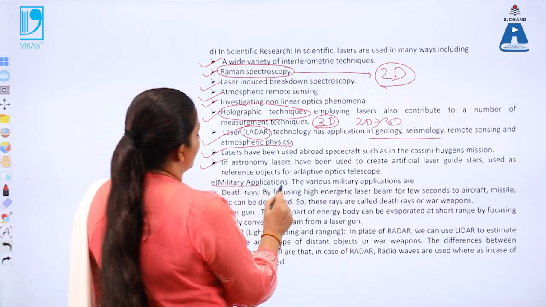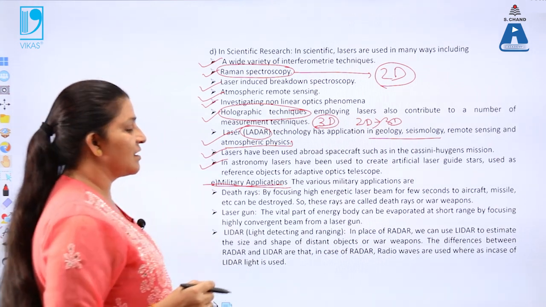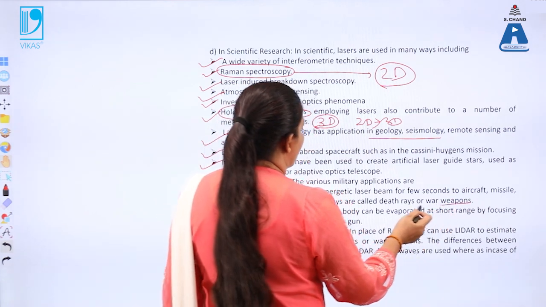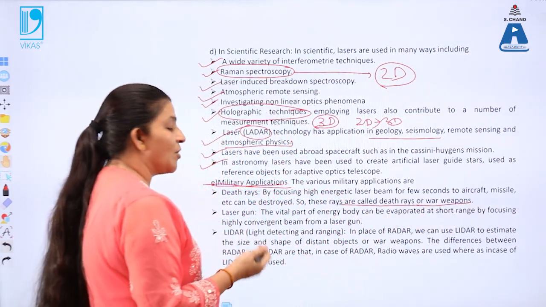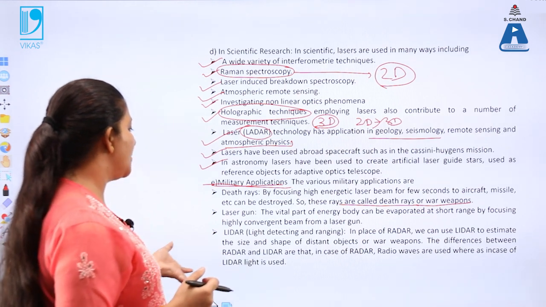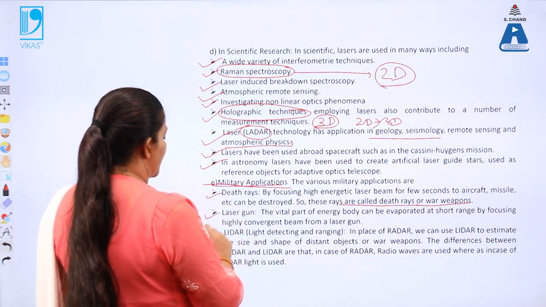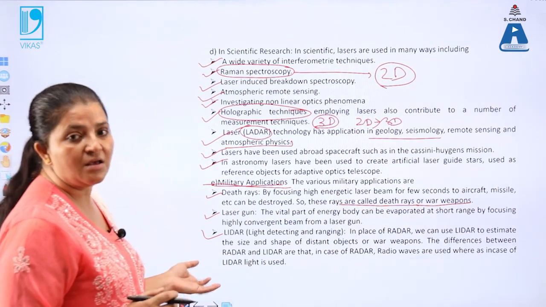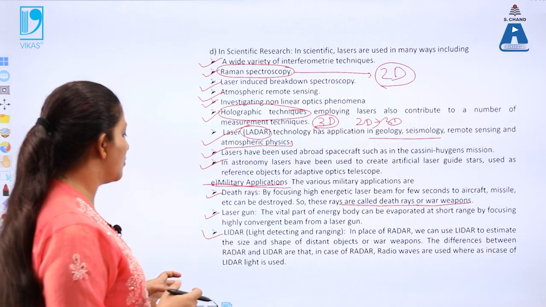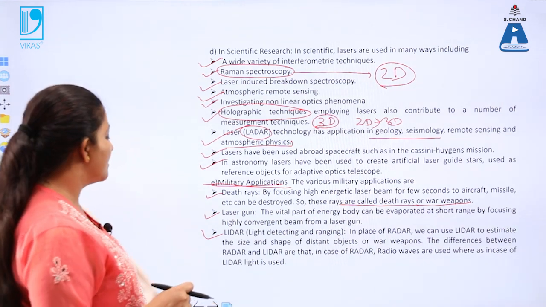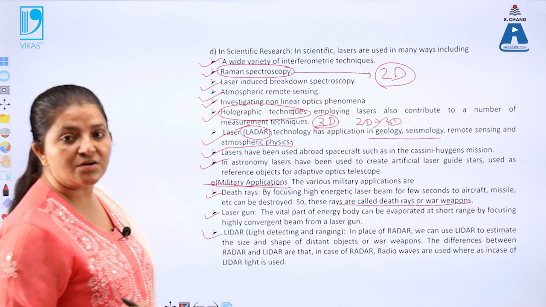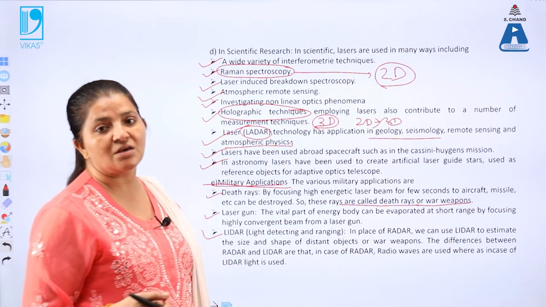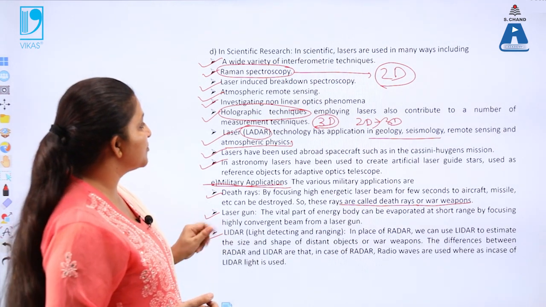Also, in military applications, laser rays are used: how weapons are used and how they can be modified using the laser. Laser guns are also used. Next is LiDAR, that is, light detecting and ranging. Radar and LiDAR are used in combination to understand radio waves, or war weapons. That can be done by using the laser. So these are the applications of laser.